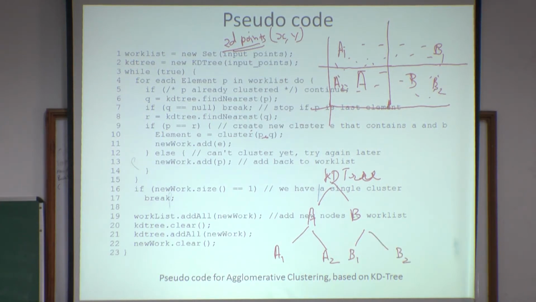Now rotate the axis. For this A1 part, we already took the y coordinate, so take the x coordinate and continue the tree. So you can just imagine how well it represents the data. You know the other algorithms, graph based algorithms like k nearest neighbor or such kind of things. To implement the k nearest neighbor or such kind of graph based algorithm, knowledge of KD tree is compulsory.